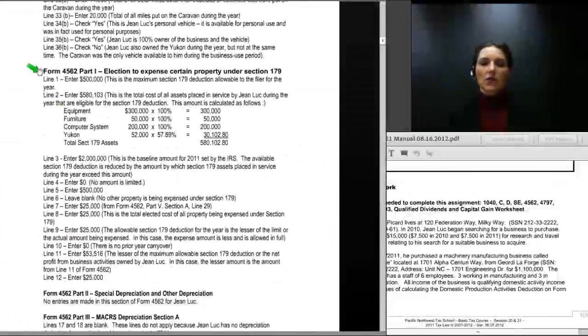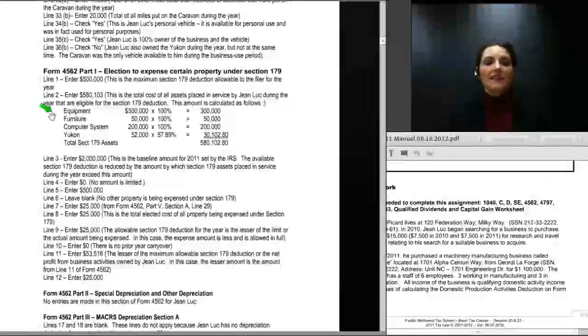In Form 4562, Part 1, we need to enter the assets for which a Section 179 deduction might be claimed. And the assets for which a Section 179 deduction are possible are the equipment, the furniture, the computer system, and the Yukon. And the Yukon is multiplied out by its business use percentage. 52,000 times 57.89% is $30,102.80. We add that to the cost of the other assets purchased. So the total Section 179 assets placed in service for the year are $580,102.80.